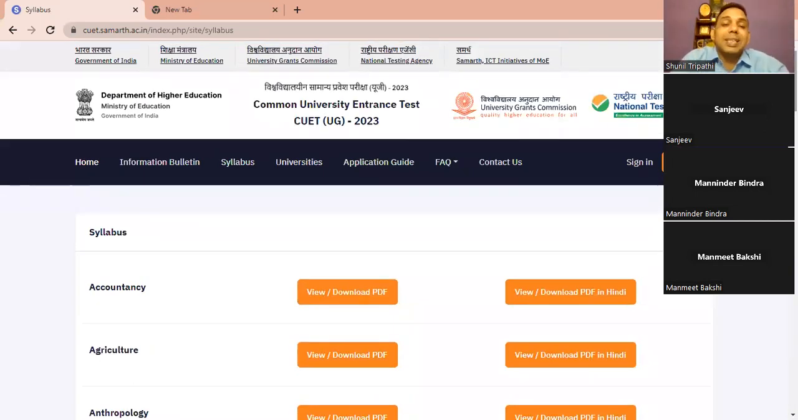The syllabus is simply class 12th NCERT. I'm saying class 12th, not 11th. Nothing from 11th will be tested. Don't worry. If you have not studied something in 11th, don't worry about that. Please concentrate on class 12th.